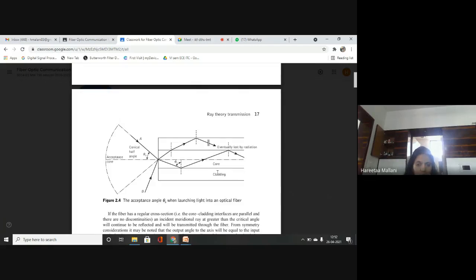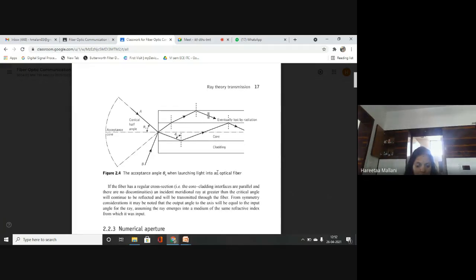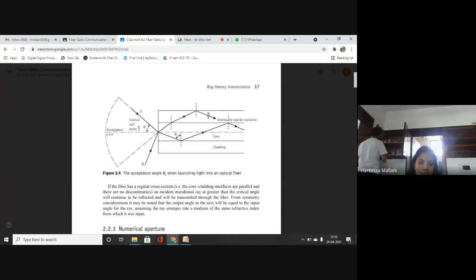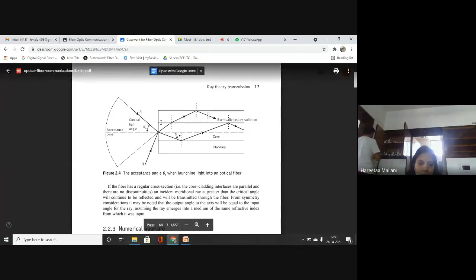Is it clear, students? So you can write that theta A is known as the maximum or total acceptance angle. Clear? This angle is very important because this is the air core interface.